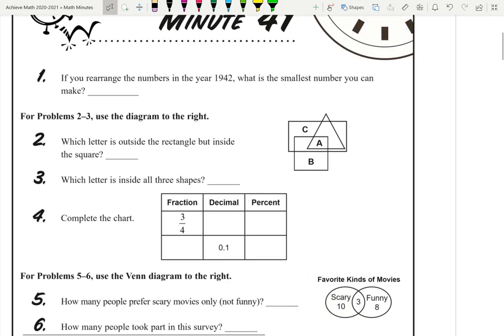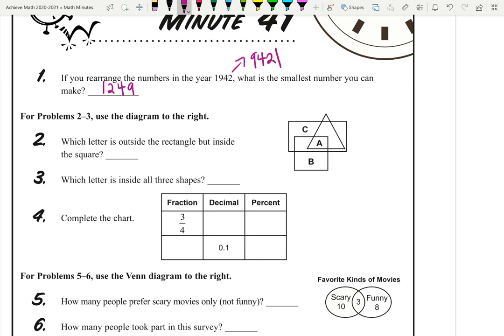All right, rearranging the digits, we want the smallest number. So I'm going to take the biggest digit and put it in the ones place. I'm going to take the second biggest digit, 4, and then likewise 2, 1. If for whatever reason I had to write the biggest number, I would go in the opposite manner.